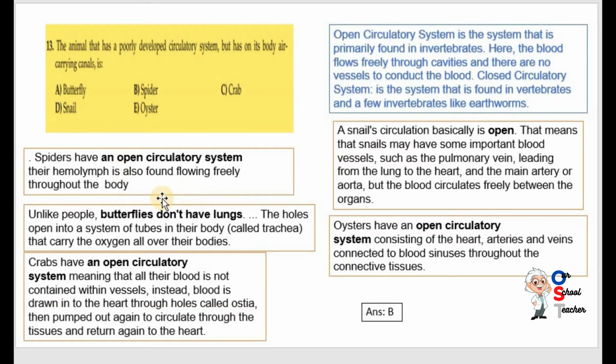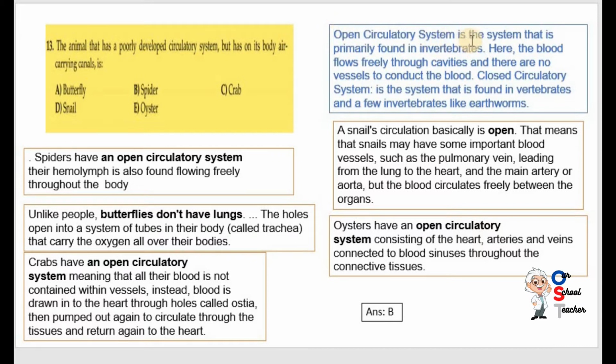Now question number 13. I have written a lot of information for you. You have to read it very carefully. That is very informative. Question number 13. The animal that has a poorly developed circulatory system but has its body air carrying canal is: butterfly, spider, crab, snail, oyster. First of all, I will read for you.